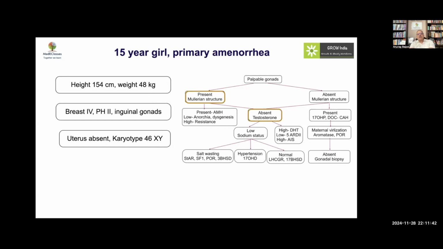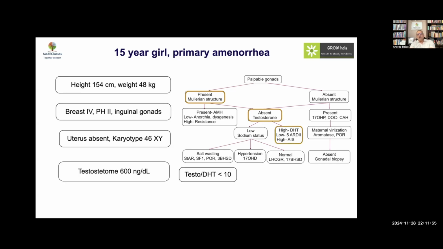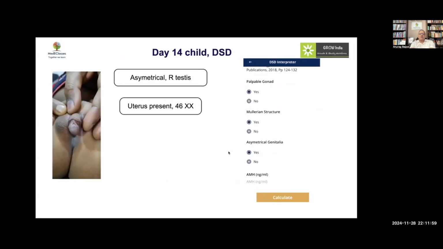And if you look at this scenario of classically stage 4 breast development, no pubic hair development, it means that the androgens are there, but they are not working. They're getting converted into estrogen. So this is a classical scenario of a complete androgen insensitivity syndrome in that regard.